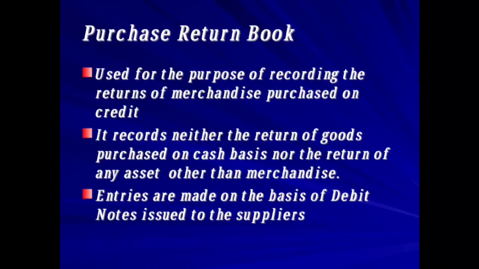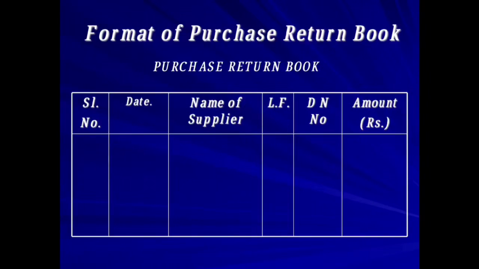Now this is the format we have of the purchase return book. Serial number as usual like the previous one, then date, then name of the supplier to whom we are returning the goods, then ledger folio, then debit note number. In the purchase book it was inward invoice number, in the sales book outward invoice number, and here it is debit note number.